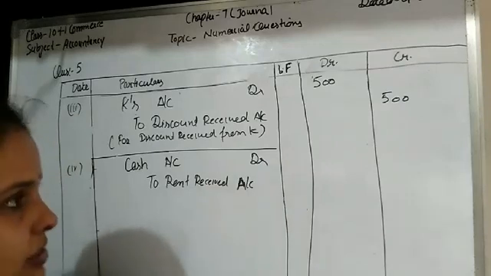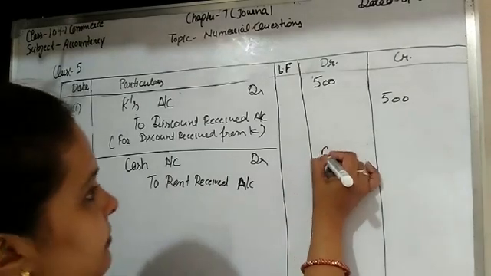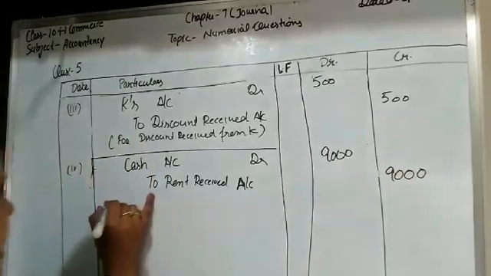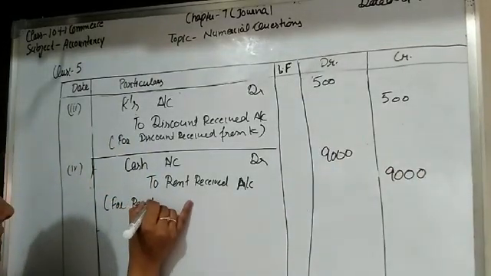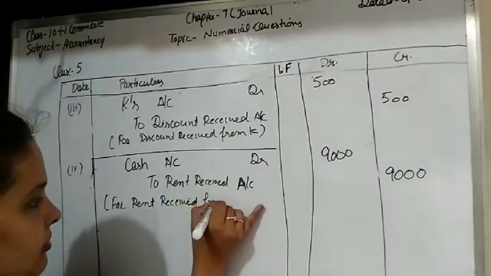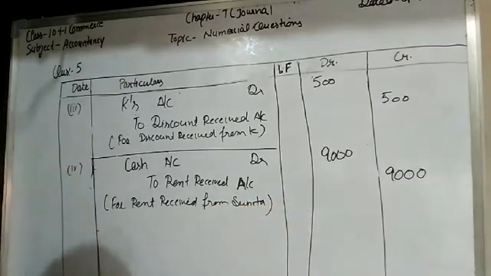So the cash which is paid by Sunita in the form of rent is 9,000. And the narration is for rent received from Sunita. Okay students.